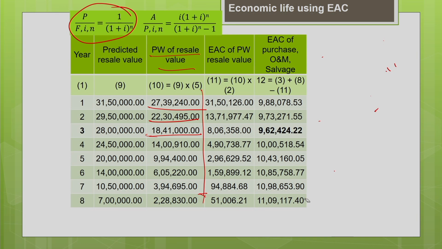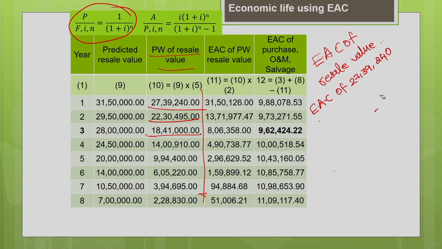So, we are going to find the equivalent annual cost of the resale value. So, how to find that? The present worth of your resale value is 27 lakh 39,240.